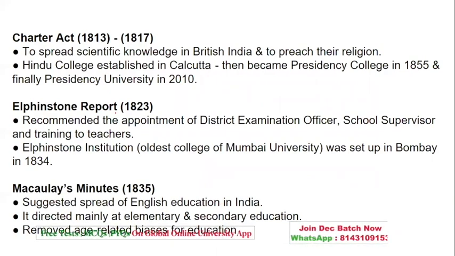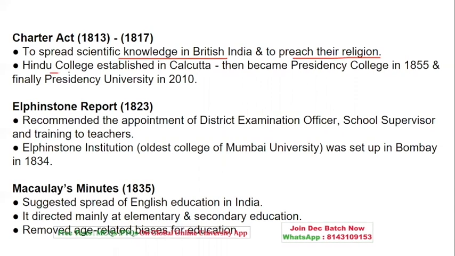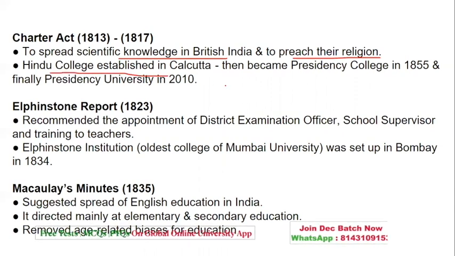So when we talk about the Charter Act, that is basically to spread scientific knowledge in order to preach religion. Hindu College was established in Calcutta in this particular period, which later became the Presidency College, and now it is known as Presidency University. When we talk about the Elphinstone report, it talks about the district examination officer, and one of the oldest colleges in Mumbai, of Mumbai University, which was set up in 1834.